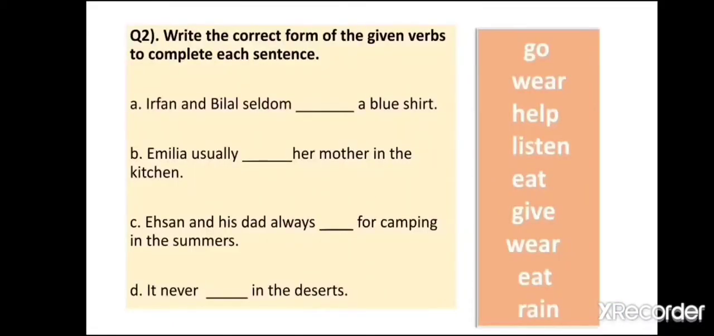Question number 2, write the correct form of the given verbs to complete each sentence. Here some verbs are given in the peach colored box on the right hand side. You have to put these verbs in the blank spaces. A part, Irfan and Bilal seldom dash a blue shirt.